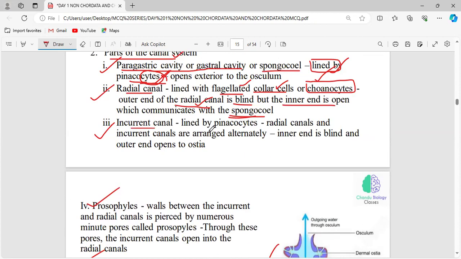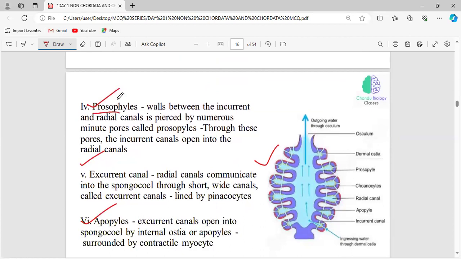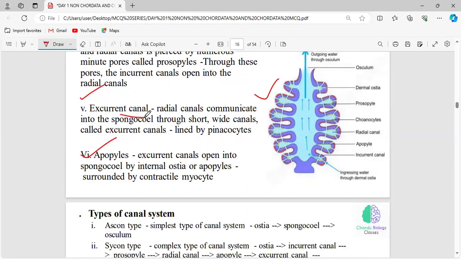And see, the incurrent canal is also lined by the pinacocytes, and the radial canal and incurrent canal are arranged alternately, and they communicate with each other through pores called prosopyles. Right? Prosopyles are made up of minute pores. And the excurrent canal is the one that communicates with the spongocoel.